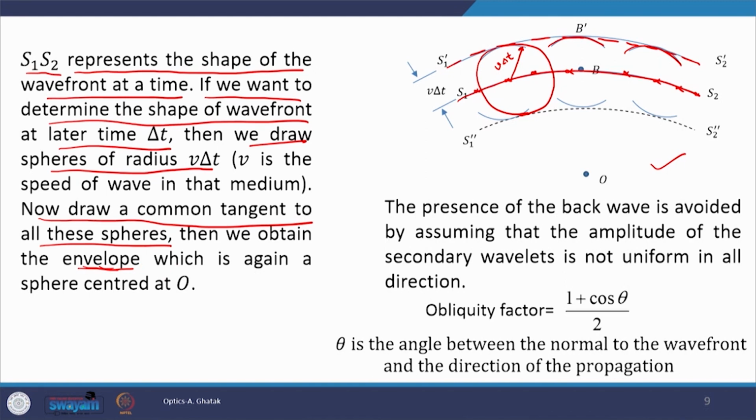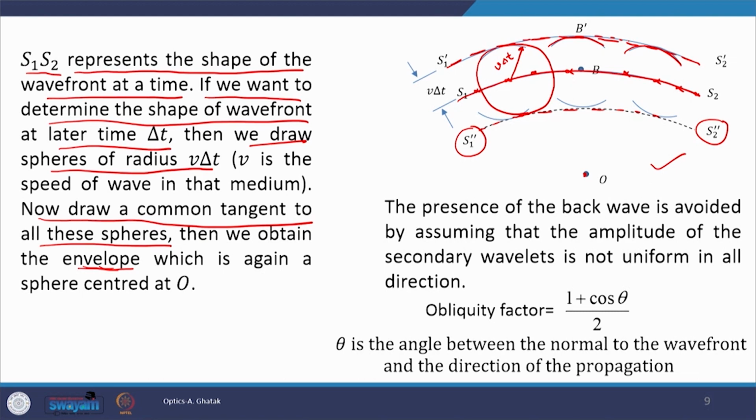This wavefront would again be in the form of a sphere, centered at the original origin O. But you see that in this figure we only draw the envelope in the forward direction. The same envelope can also be drawn in the backward direction, and if you draw it, you will get a curve S1 double prime, S2 double prime. But no one talks about it. Huygens said that the wave does not propagate backward.